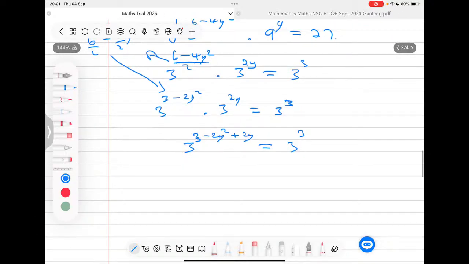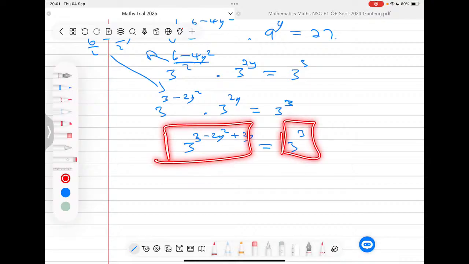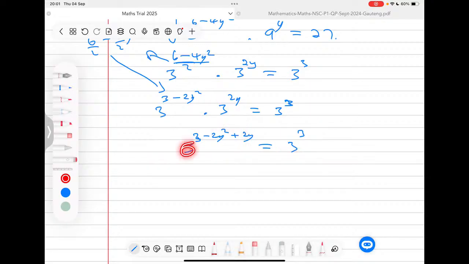Now, when we are here, we can see that we're having two powers that are the same. I'm having a power here that is equal to another power, and these powers have the same base. It means that for them to be equal, their exponents must be the same. So this part here must be equal to this part. And if that's the case, these two powers will also be equal. In other words, we'll have the same numbers on the left and the right hand side. So here I'm going to conclude to say 3 minus 2y squared plus 2y must be equal to the 3. So this guy here must be equal to that guy. And at this stage, it becomes something wherein we can actually solve for y.